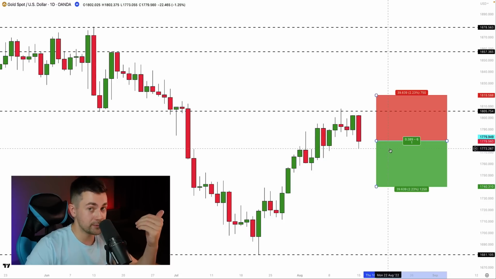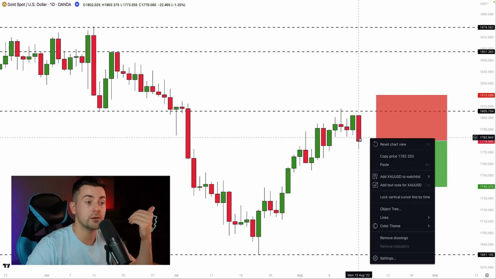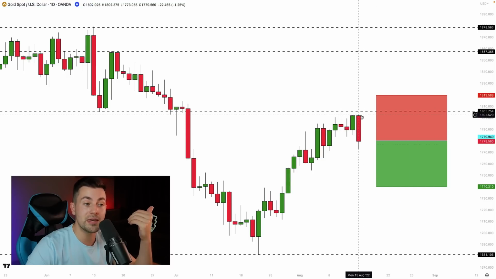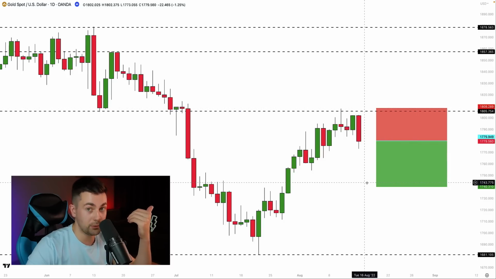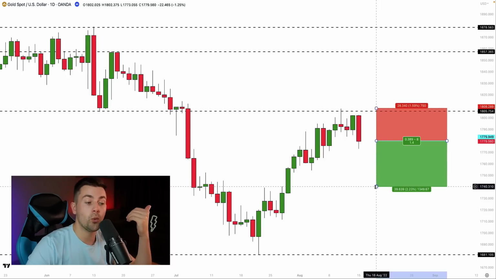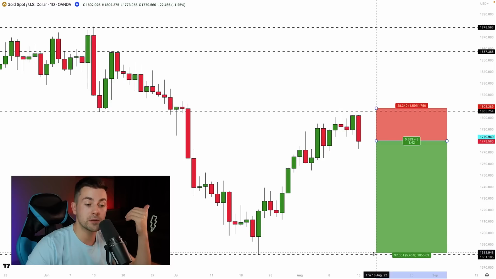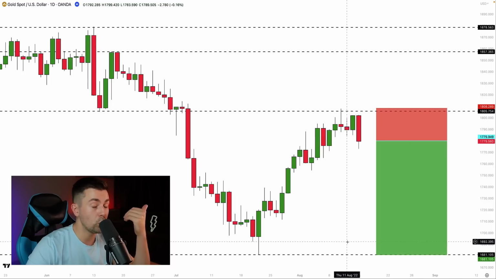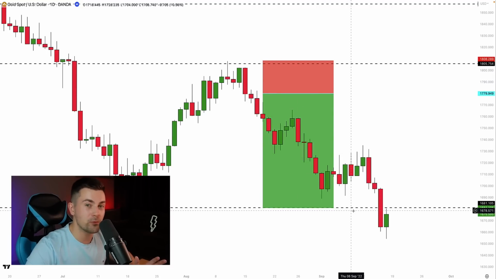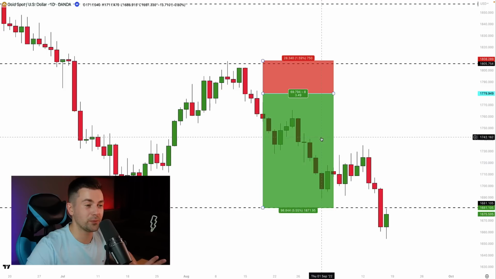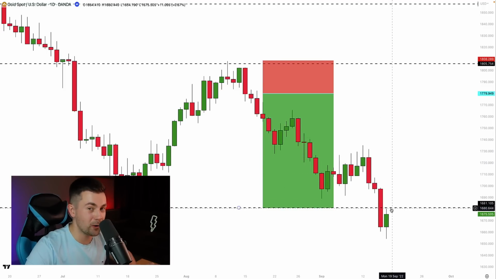Our stop loss, according to the strategy, is lying above the highs of the pattern. So here will be our stop loss, and our take profit will be our closest key support. So here will be our trade. And the thing is that after the price formed a bearish engulfing candle, you can see how sharply the market dropped, and you can see that the price managed to reach the target.